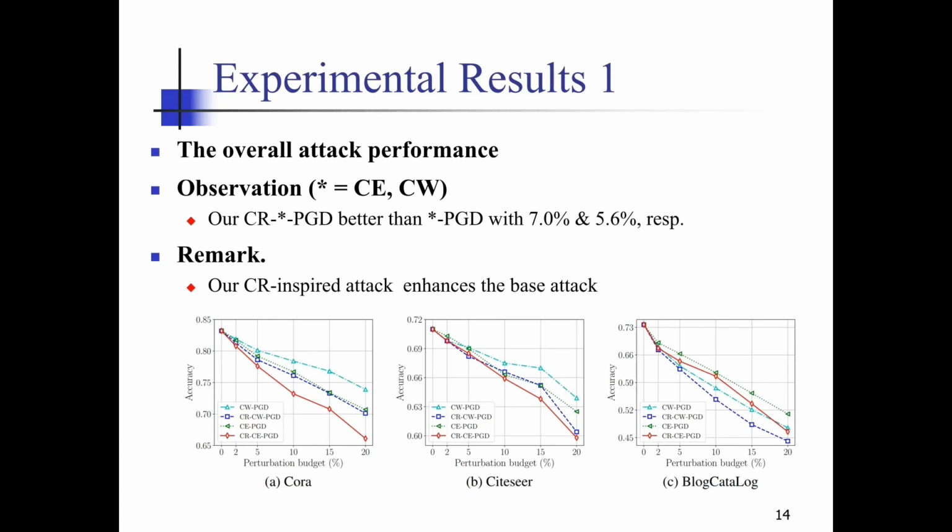The first experiment is about the overall attack performance. As we can observe, when taking GCN on Cora and the perturbation ratio is 20%, our attacks have a 7% and 5.6% gains. Therefore, our CR-inspired attack enhances the base attack.